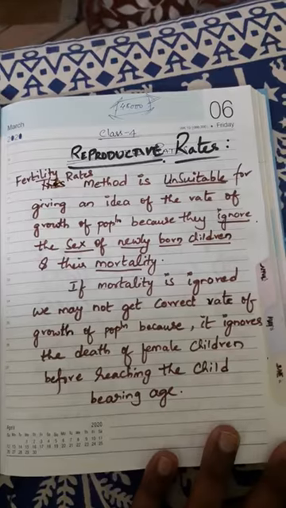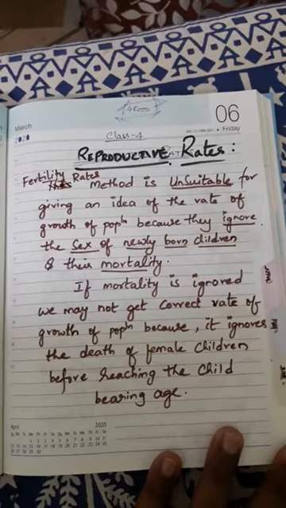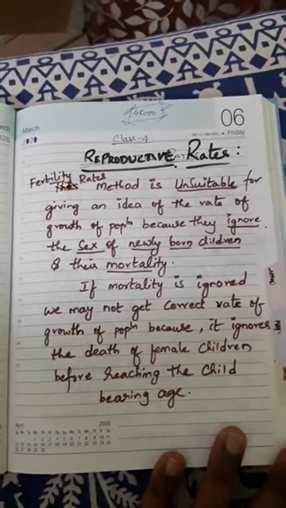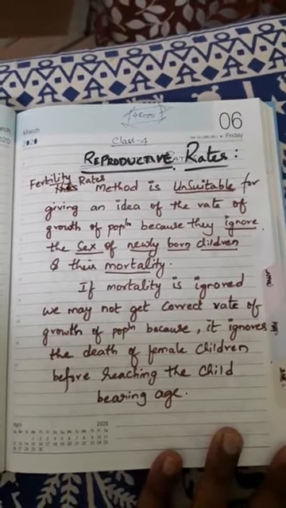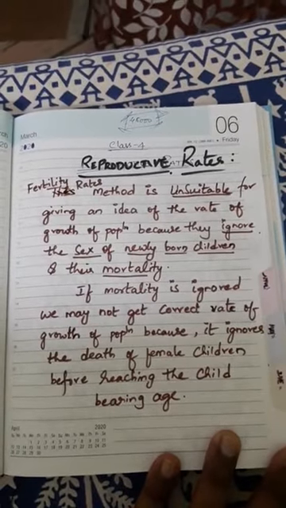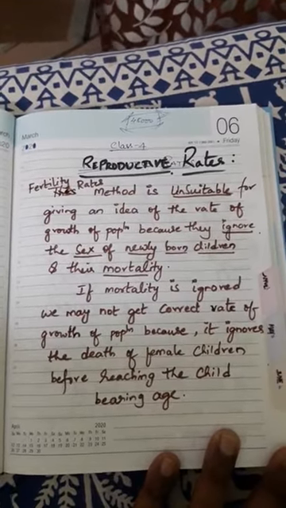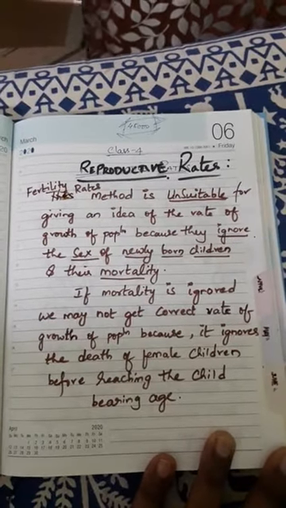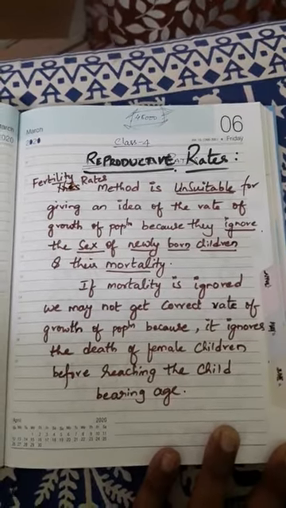Today, I am going to discuss the next method, reproductive rates. So, in the previous class, we had completed measures of fertility rates, CBR, GFR, ASFR, and TFR, along with merits and demerits with problems. So today, let us discuss reproductive rates.